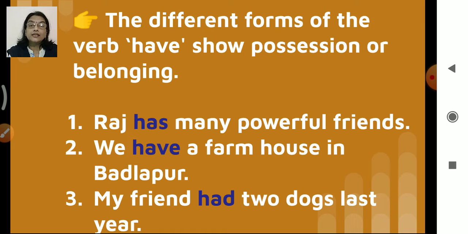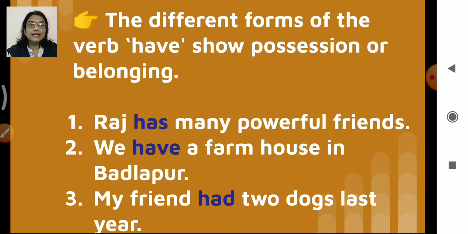The other one is, the different forms of the verb have show possession or belonging. Like in the examples here, Raj has many powerful friends. We have a farmhouse in Badlapur. My friend had 2 dogs last year. These highlighted words, has, have, had, show to whom something belongs. Raj has, we have, my friend had.